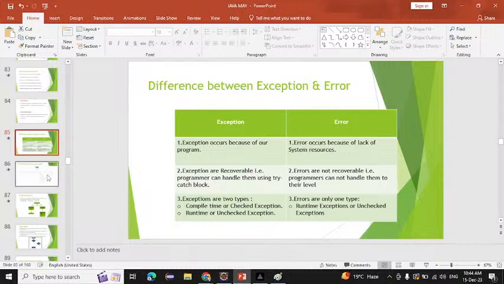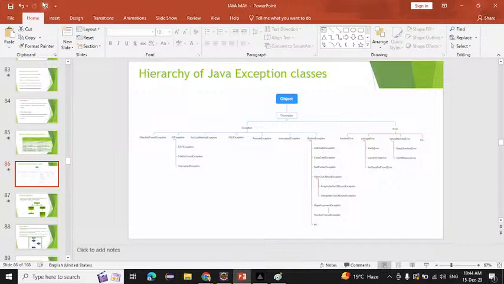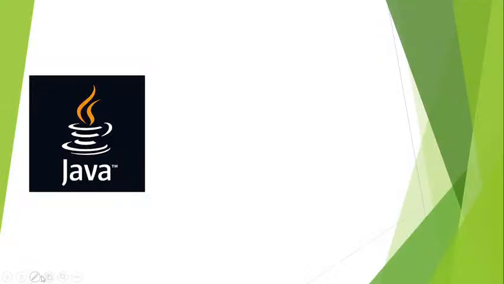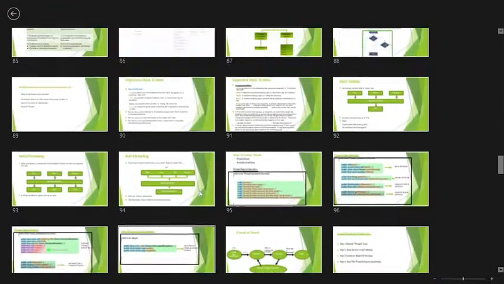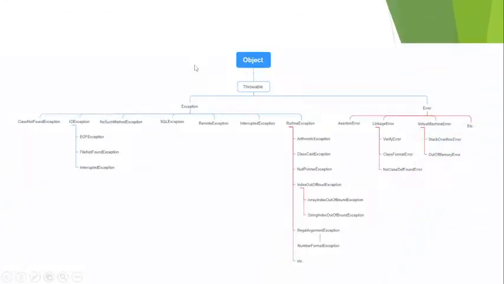If you see the hierarchy also, one minute, I will show you. Okay, here is the hierarchy of exception and error. First is Object. Object is the parent class of all the classes which are present inside Java.